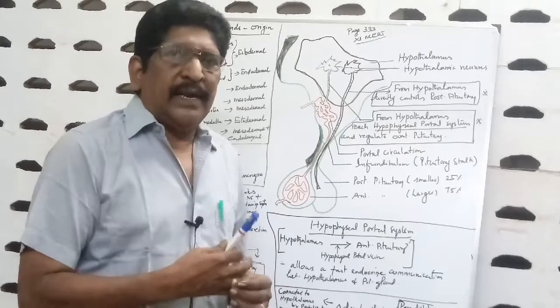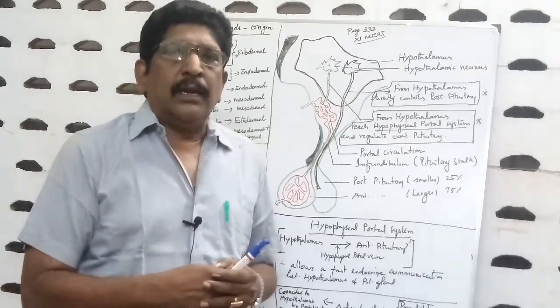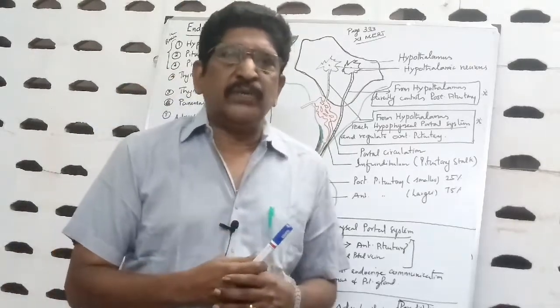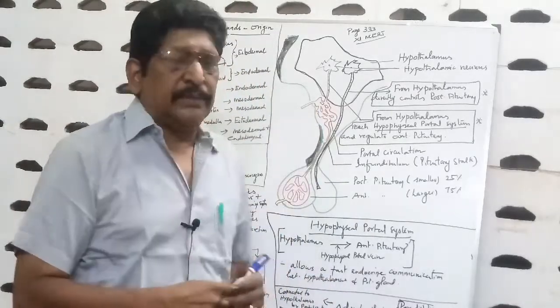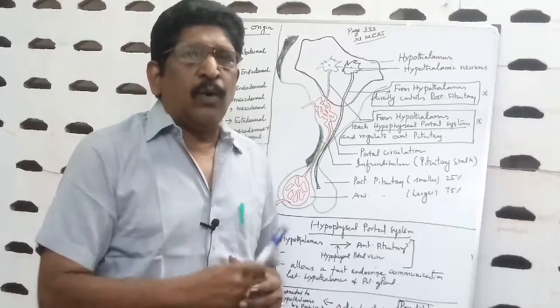Today, let us take up one chapter in human physiology, that is the chemical coordination.